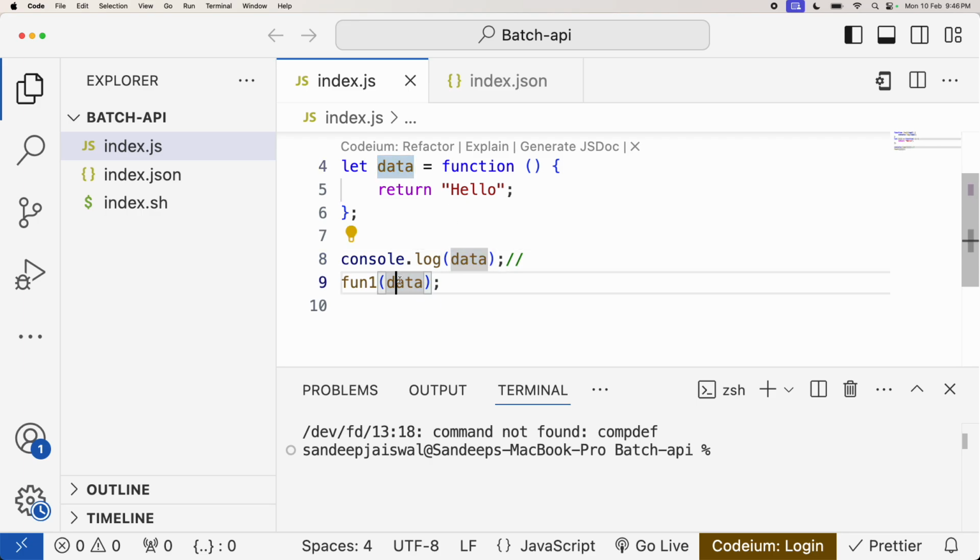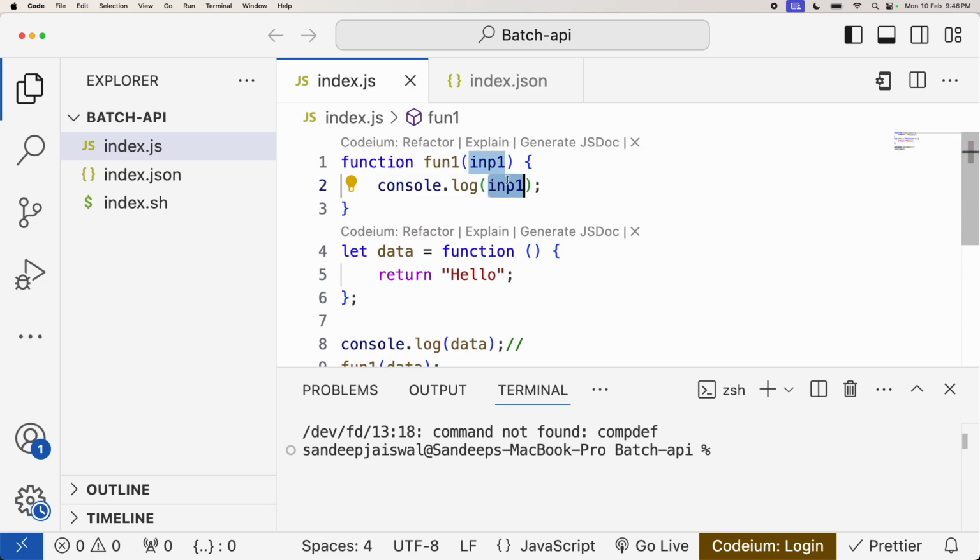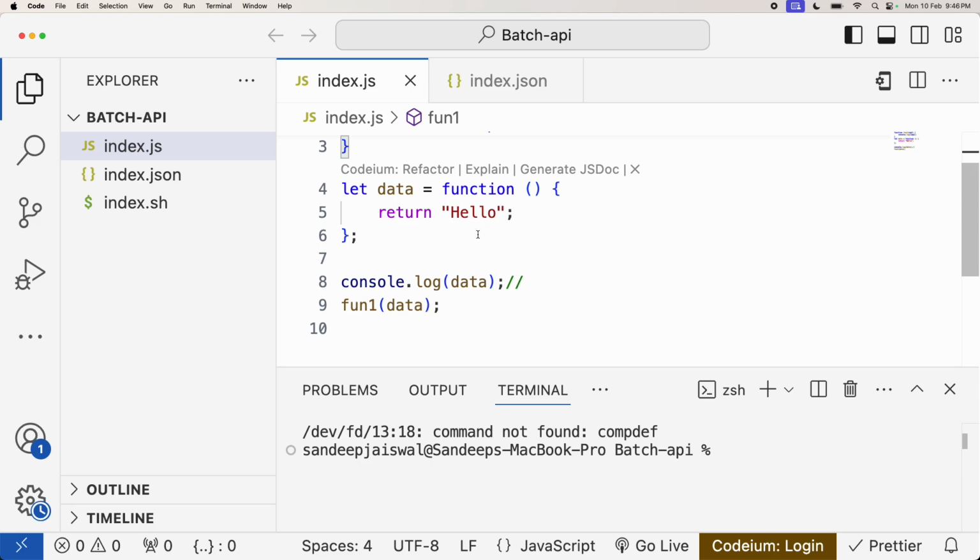So if data is a function and you are passing it to function one, then imp here will be the entire function, right? This is the way we can pass a function to another function.